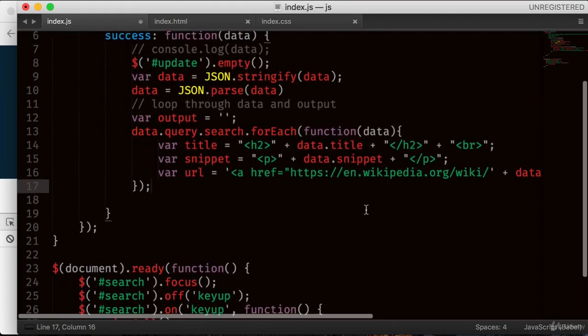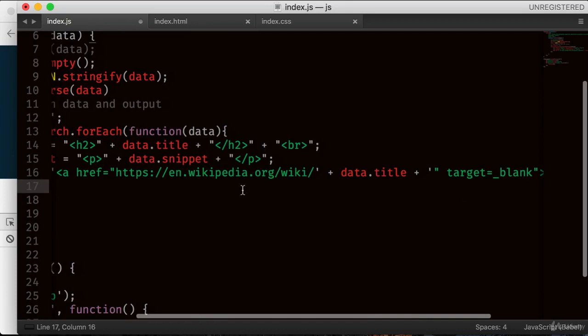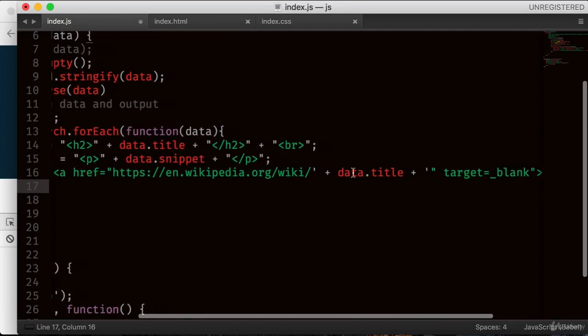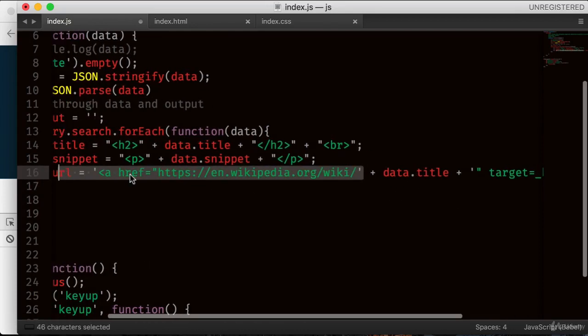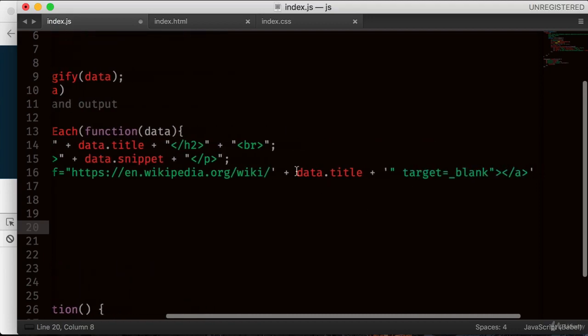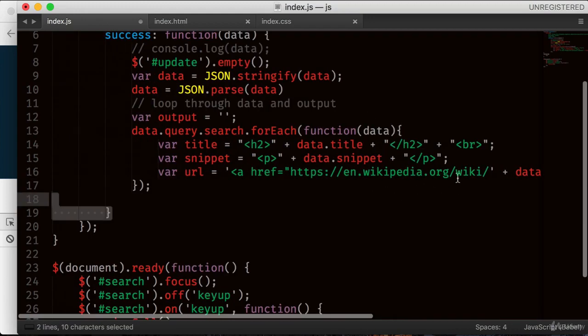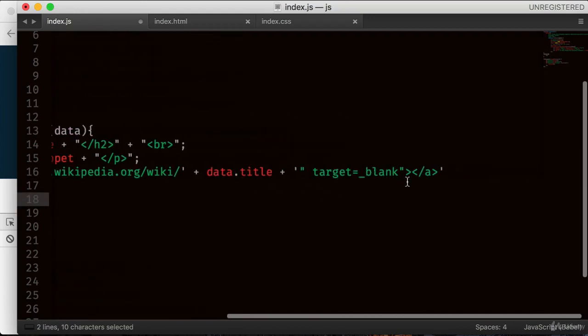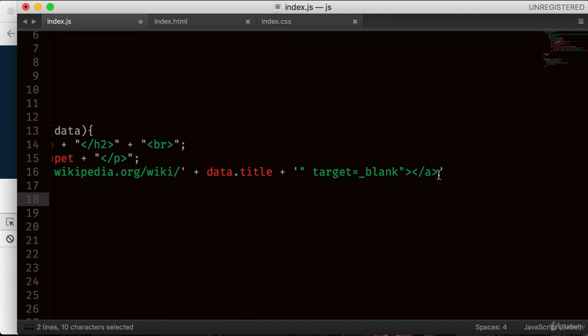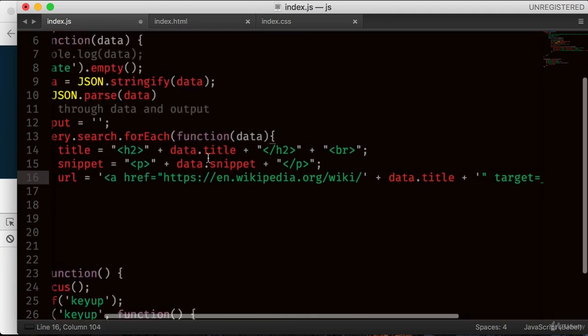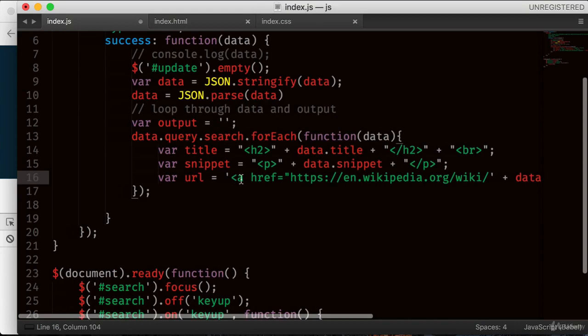All right, so this is the URL, it begins with single quotes and goes up to here, single quotes. Then we have the data title variable, which is appended with another single quote, but inside the single quote we have this target blank. In fact, we're not going to close this with the anchor tag, we need more data to load, so just a semicolon, because it's not ended, we have to add more.